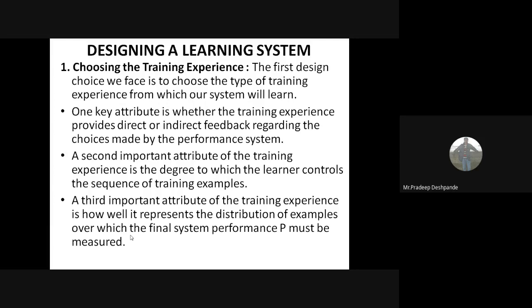Got it? In the sense what? When you are training the system, if the system is trained only by playing games against itself, then if it is playing with some other opponent, there is an obvious chance of failure or it may lose the game.